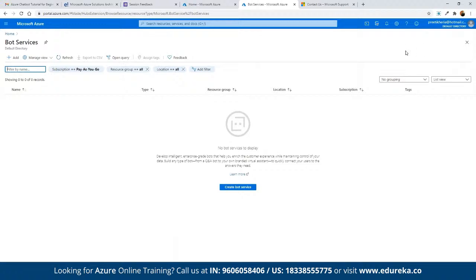Bot services is offered by Azure so that we can use it for starting the conversation and the bot creation. In case we don't have any bot created, then here we can click on add, and this is going to create the entire bot services for us. For example, we can create a complete Q&A bot, or we have multiple services offered as bot that we can make use of.